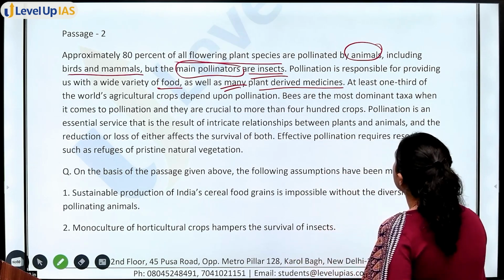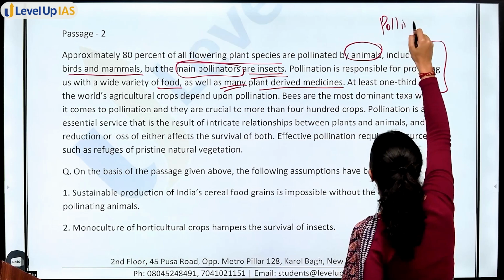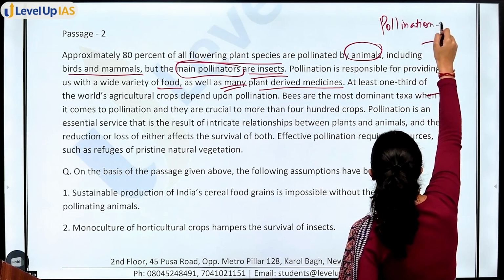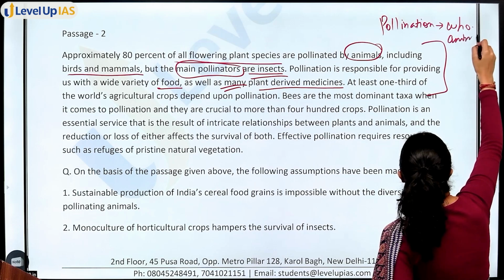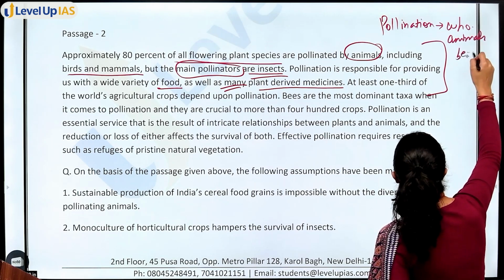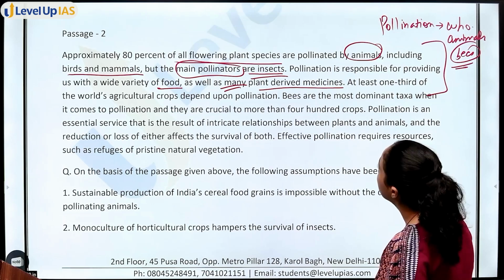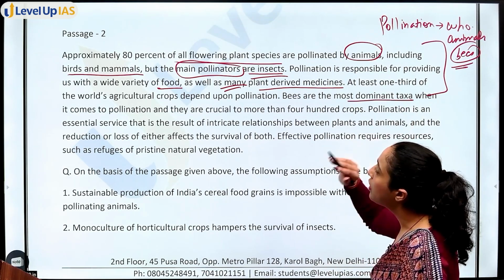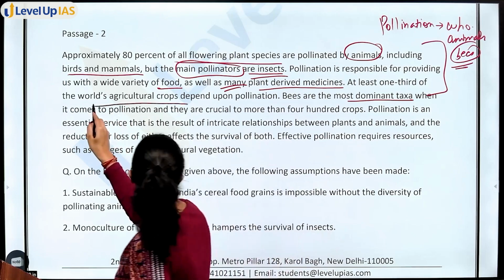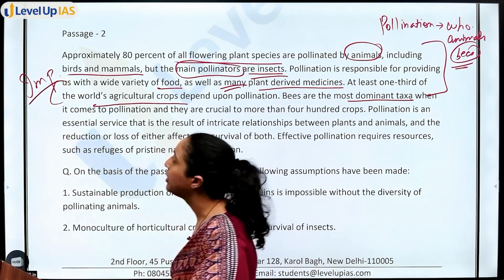Bees are the most. यहाँ तक क्या बताया? सबसे पहले pollination कौन करता है? Who? Animals. Mainly insects, और उसमें भी bees. ठीक है. Bees are most dominating. Next, at least 1/3 of world agricultural crops depends upon pollination. Importance भी है. What is the importance of pollination?